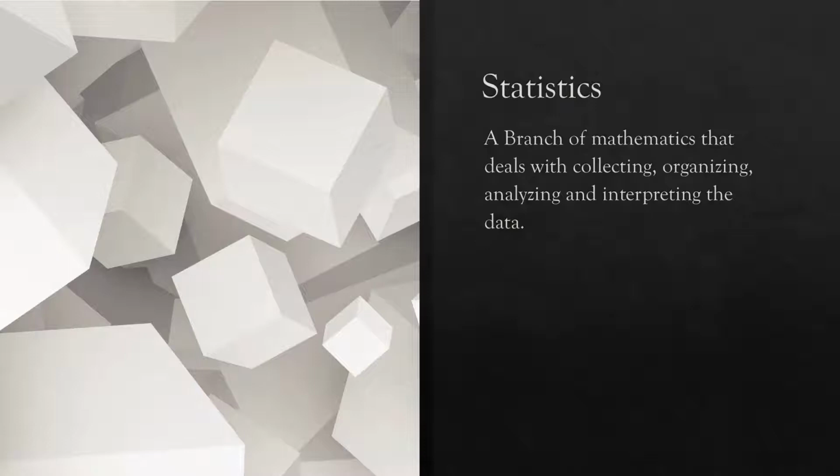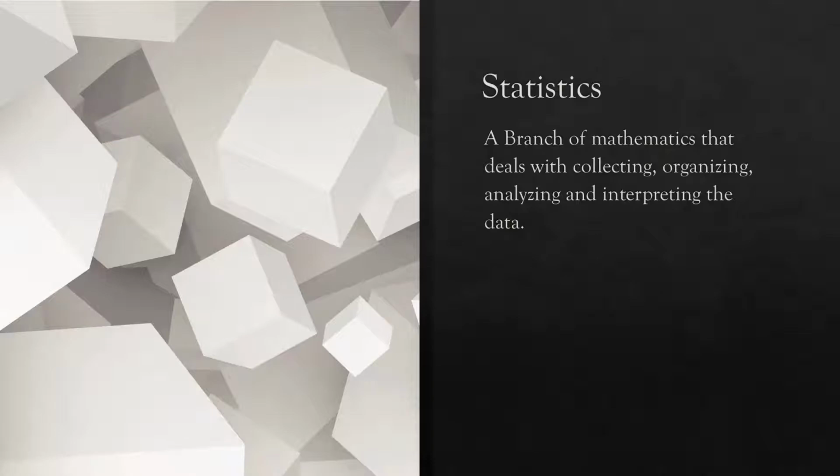In statistics, we deal with collecting the data from different sources, organizing our data in some meaningful form like tabular form. We analyze our data and we interpret our data. We are doing some operation on our data. All these things we are doing in statistics.